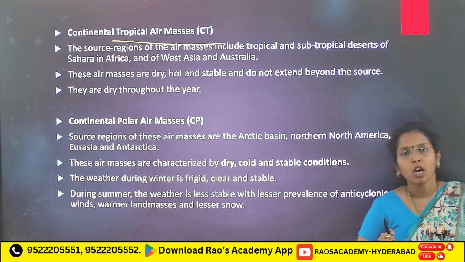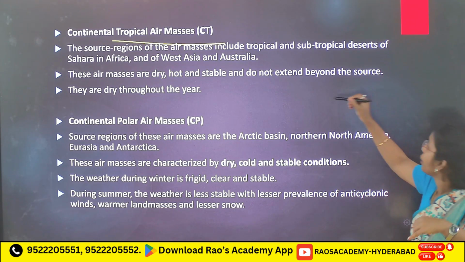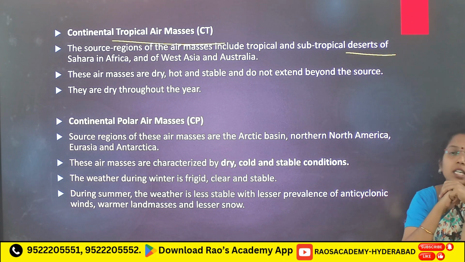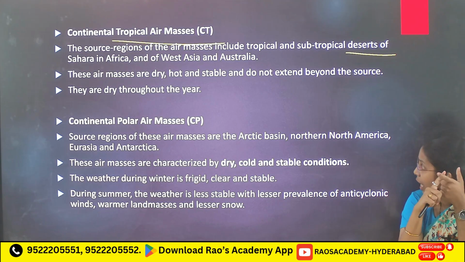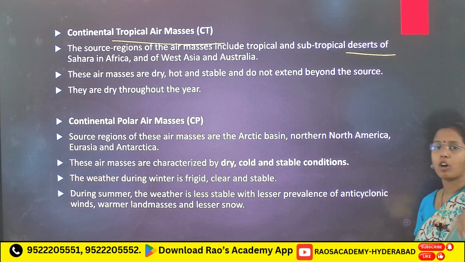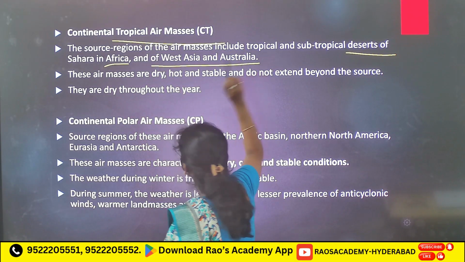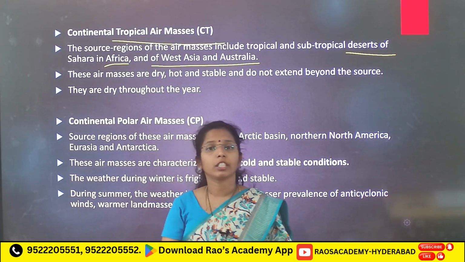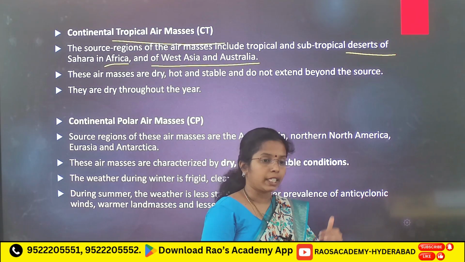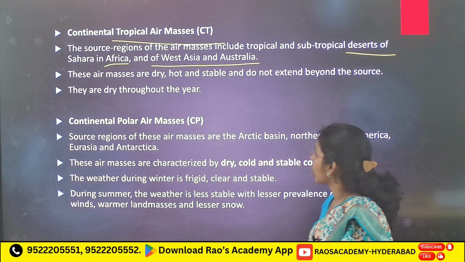Continental tropical air mass. The air mass is formed over the tropics. The source region is tropical and subtropical deserts, so the deserts of Sahara in Africa, West Asia and Australia. These you have to remember. They can give maritime tropical source regions and continental tropical source regions, and they can give confusing statements and confusing words. These things you have to remember.